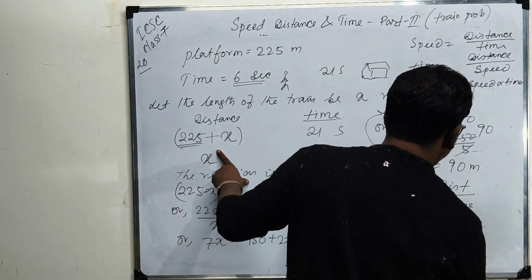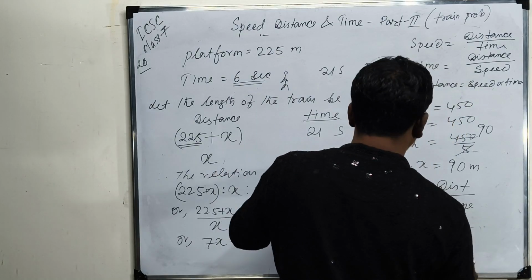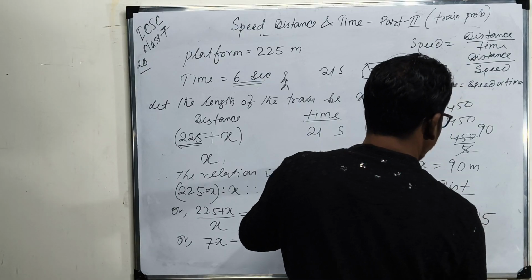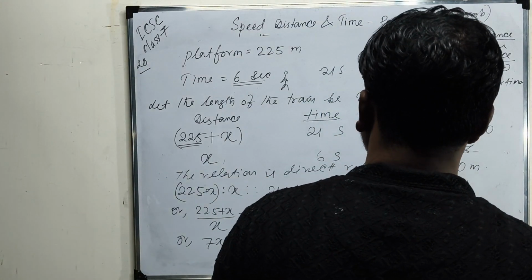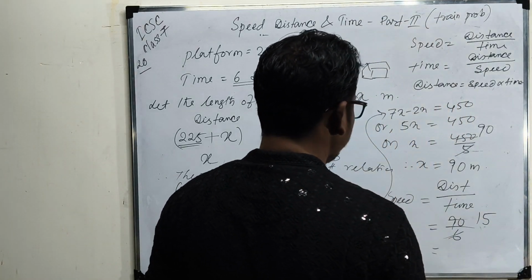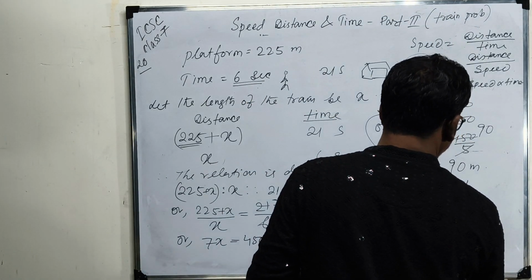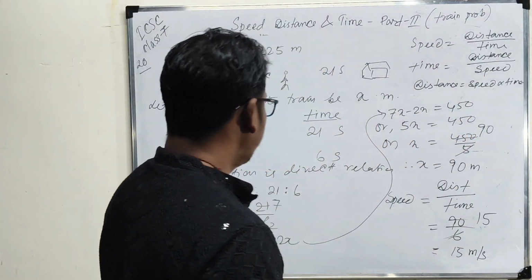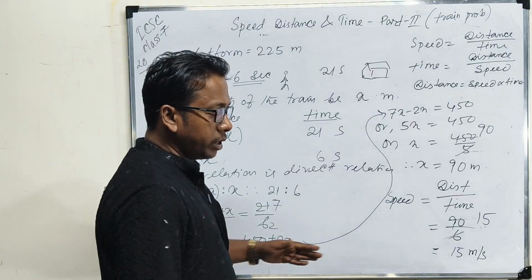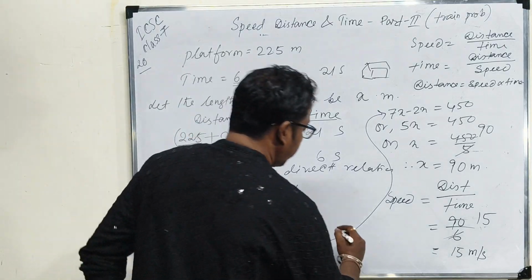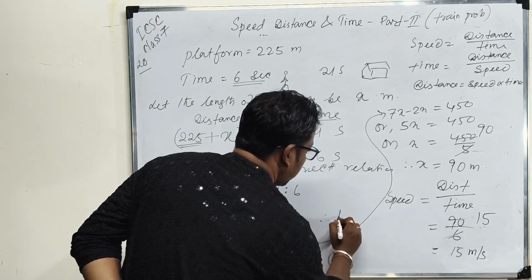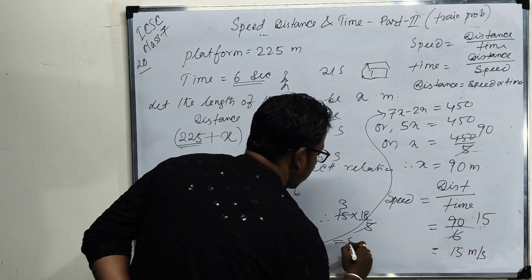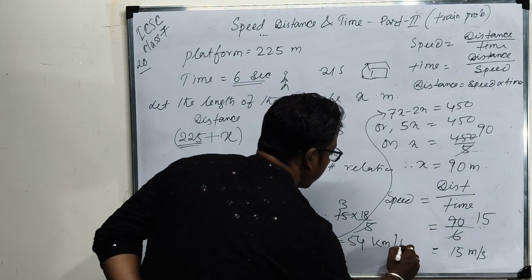Distance, that is x, 90 meters, in time taken 6 seconds, that is 15 meters per second. Or you can multiply it by 18 by 5 to convert it into kilometers per hour. That is 15 into 18 by 5, that is 54 kilometers per hour.